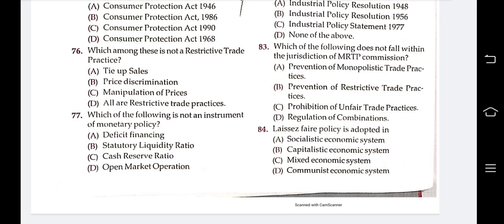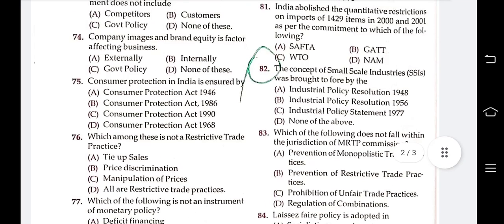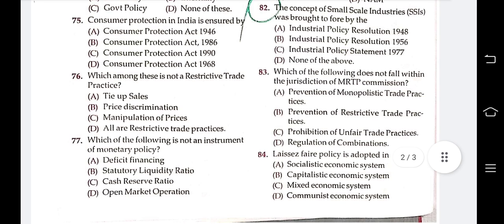Which of the following is not an instrument of monetary policy? Options are deficit financing, statutory liquidity ratio, cash reserve ratio, open market operation. Answer is deficit financing. Deficit financing is not an instrument of monetary policy. Statutory liquidity ratio, cash reserve ratio, and open market operation are the instruments of monetary policy.